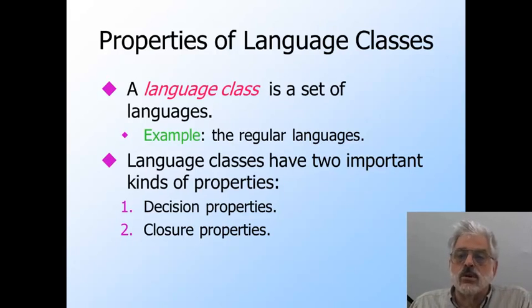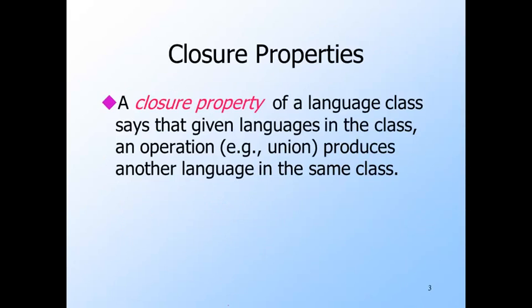The second important issue is closure properties of the class. These involve applying operations such as union to languages in the class. We're going to defer the discussion of closure properties to another lecture, although I'll give you an example on the next slide. Closure properties are statements that when we apply certain operations to languages in the class, the result is also in the class.